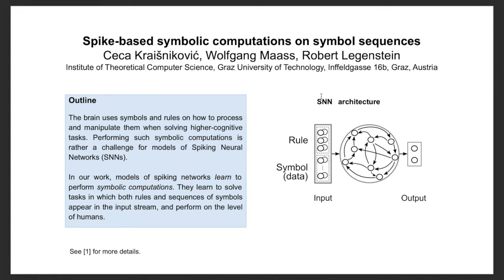Recurrent networks are used when the inputs are processed sequentially, that is, when tasks have a temporal dimension. In our experiments, both the rule and symbols are given as an input and encoded into spiking activity that is projected to the pool of recurrently connected spiking neurons. Recurrent neurons project to neurons in the output layer, and these are simply readout neurons.